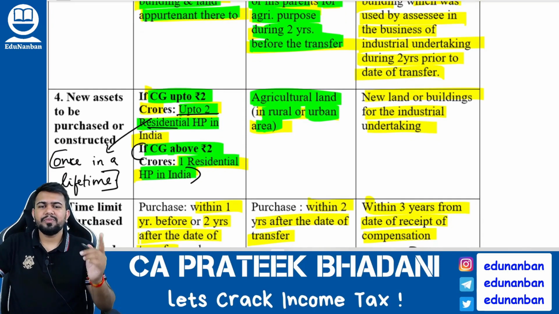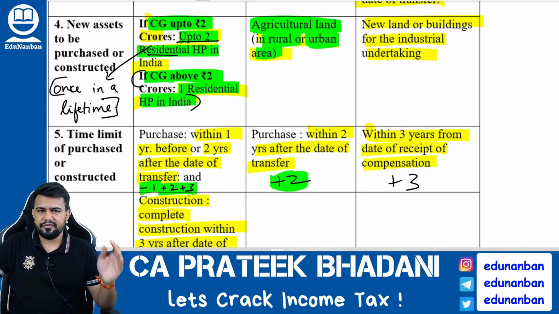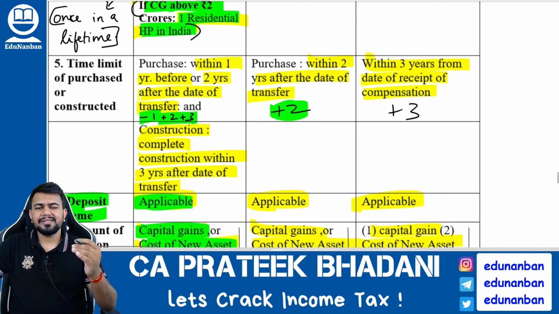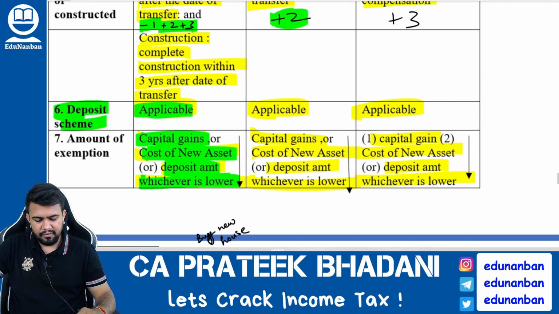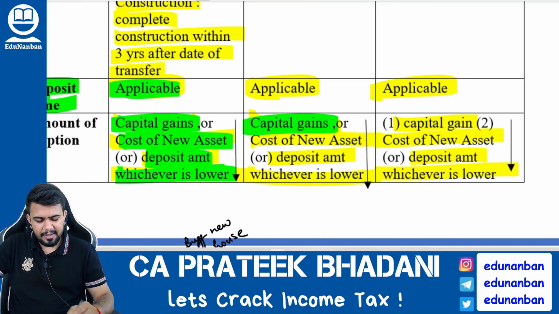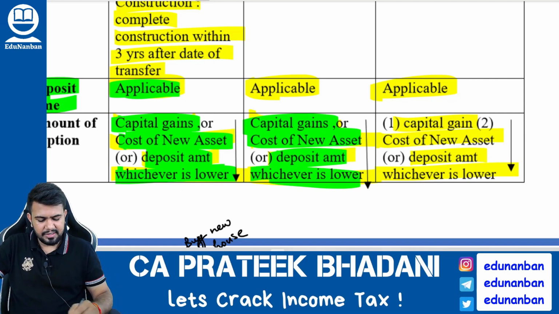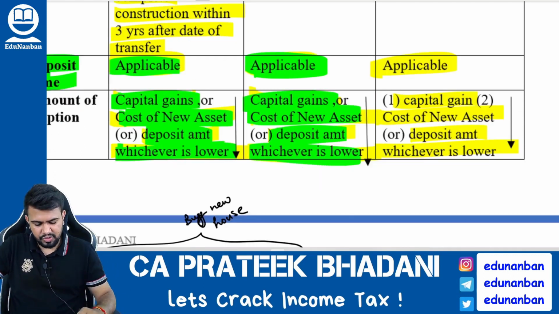What is the time limit to buy the new agricultural land? Answer is 2 years. Within 2 years from the date of transfer, the new agricultural land can be purchased. If the new agricultural land is purchased, then what will be the capital gain exemption? The exemption will be capital gain amount or cost of new asset or amount deposited in the capital gain account scheme, whichever is lower. So here also capital gain account scheme is applicable as usual.